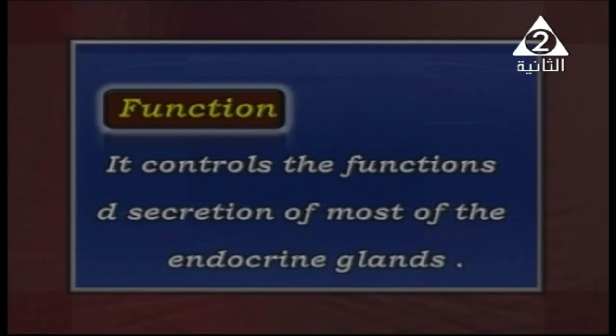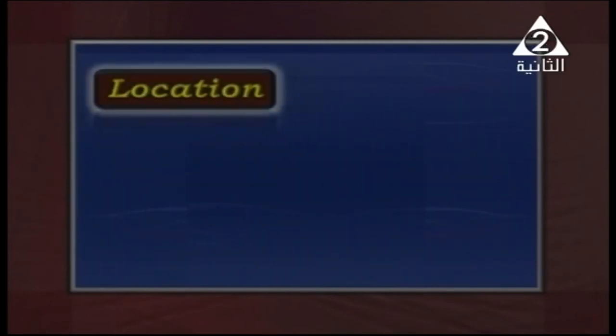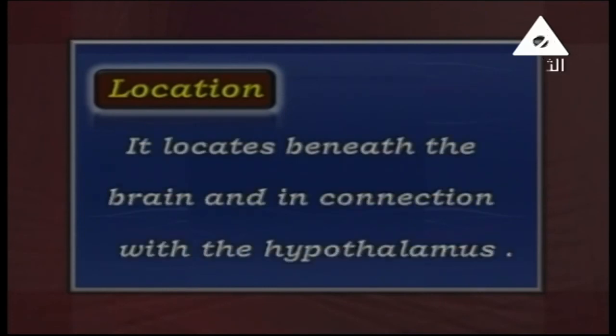Where is it located? Its location: it is located beneath the brain and in connection with the hypothalamus. Okay, what does hypothalamus mean? As we show in the video, the hypothalamus is a part connected with the brain. This is the part that connects the master gland, or pituitary gland, to the brain, which is called the hypothalamus.